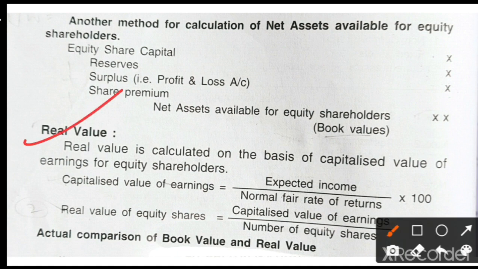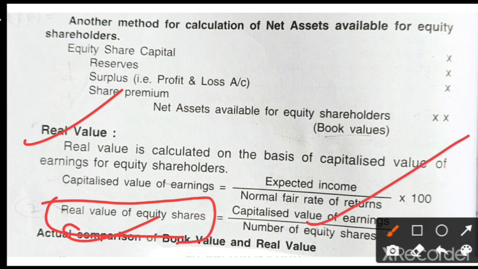Next, real value. To take the decision, book value and real value are very important. Now we understood the formula for book value, so we are going to calculate the real value. Real value is capitalized value of earnings divided by number of equity shares. The number of equity shares is available in the problem, but the capitalized value of earnings is not available.